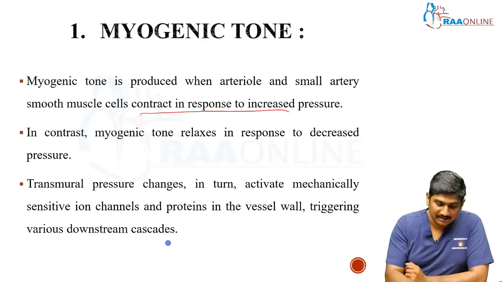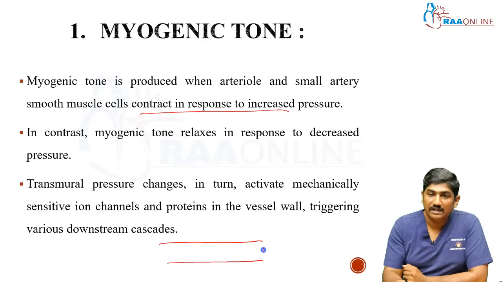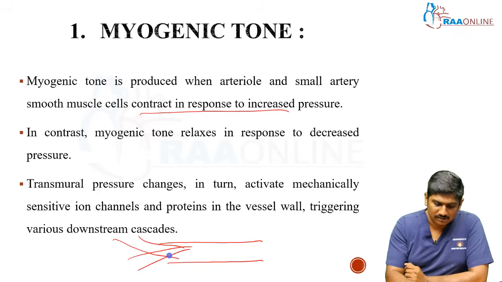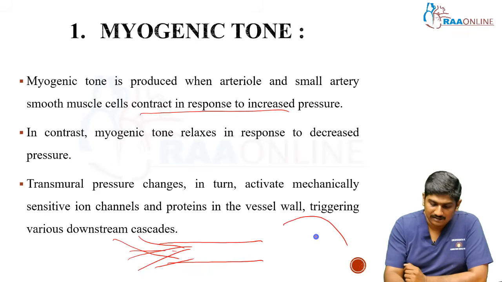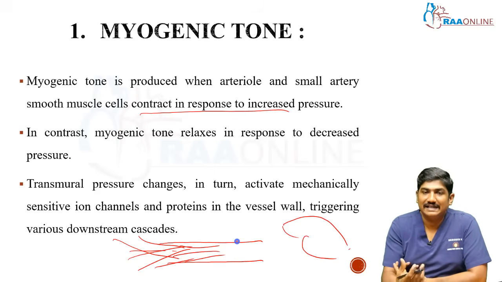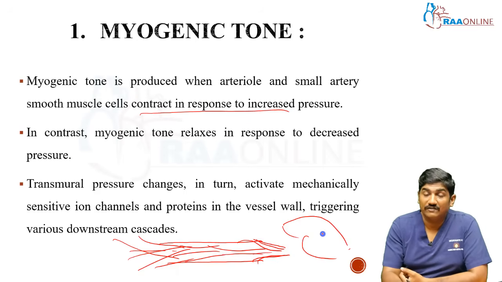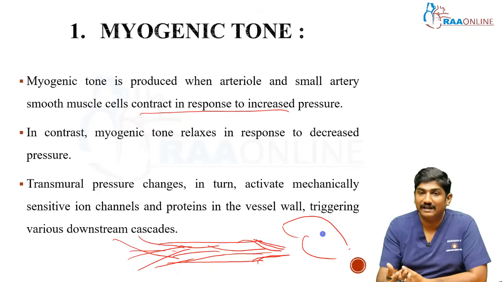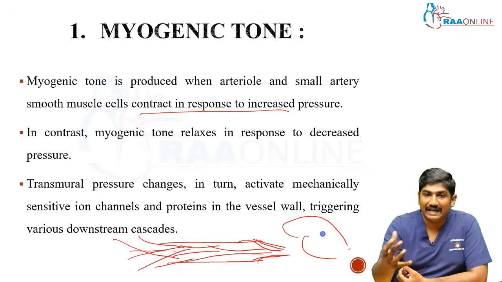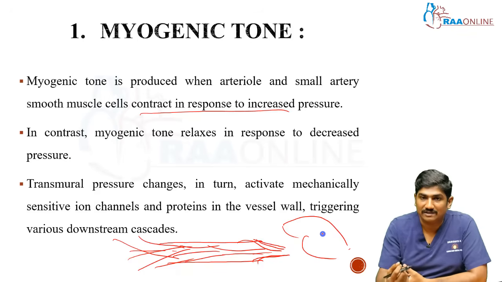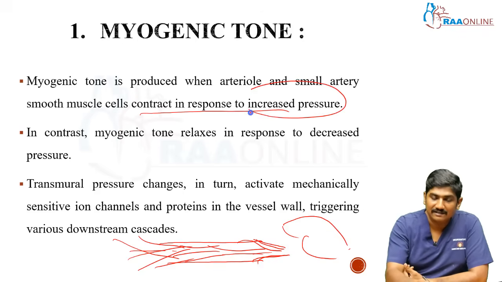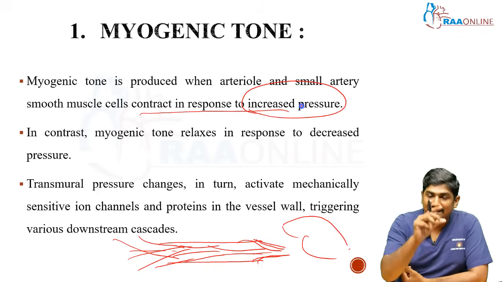So imagine this is the cerebral blood vessel, and suddenly too much blood is coming inside. This is the brain. So what is nature supposed to do? Nature is supposed to constrict this particular blood vessel, so that this volume of blood doesn't reach the brain. If such a high volume of blood reaches the brain, it will cause vasogenic edema. It may even leak, it may even bleed, right? So to stop this kind of higher volume of blood coming towards the brain, if the pressure is increased, the arteriole diameter decreases. That is done by the myogenic tone.